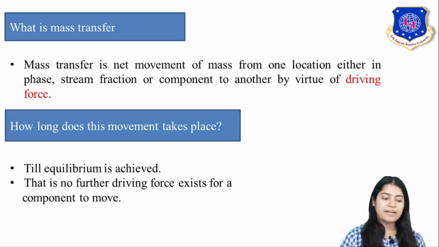But then a very important question arises in mind: how long will this net movement take place? The answer is, it will occur till equilibrium is achieved. See, the new word equilibrium is added over here.